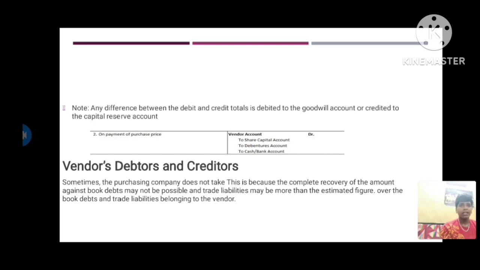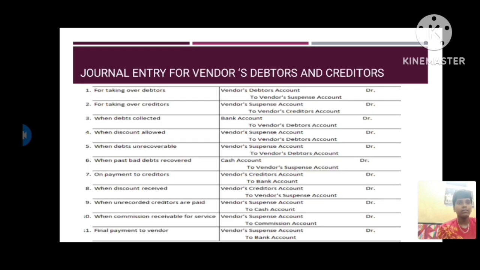Sometimes the purchasing company does not take over the debtors and creditors of the business. This is because complete recovery of the amount against book debts may not be possible, and trade liabilities may be more than the estimated figure, in respect of the book debts and trade liabilities belonging to the vendor. So, journal entries for vendor debtors and creditors accounts.